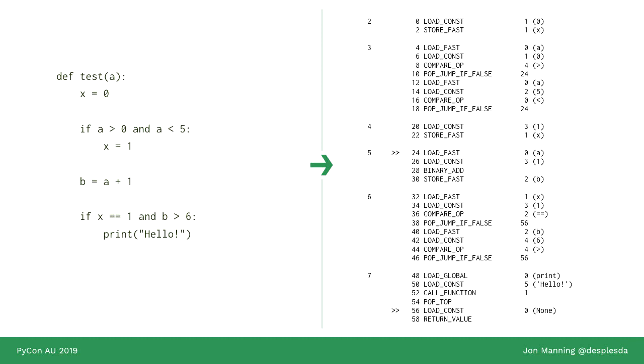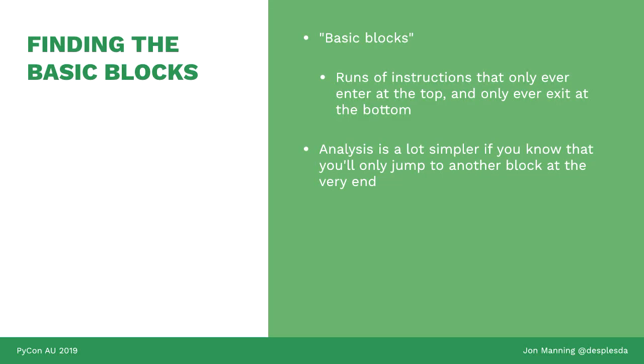OK, so now we have a linear list of instructions which are simpler tasks. How do we find the flow of behavior from top to bottom? What possible paths could be taken? Now, you could stare at that for half an hour like I did, or you can do what compilers have been doing for the last 40 years or longer, and that is basic block analysis.